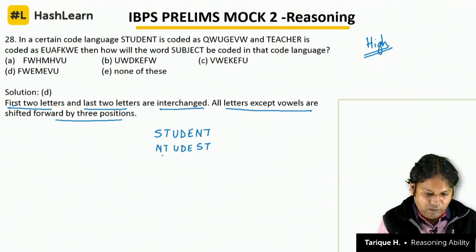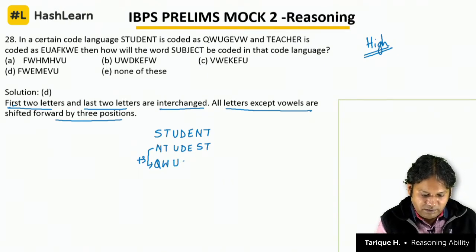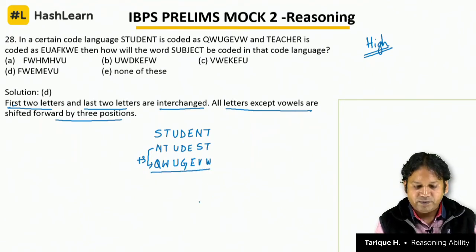So N, plus 3, becomes O, P, Q. T becomes U, V, W. But U is not shifted because U is a vowel. D becomes E, F, G. E remains the same because E is a vowel. S becomes T, U, V and T becomes U, V, W. So what is the code? Q, W, U, G, E, V, W.